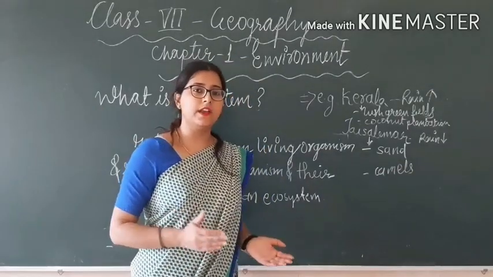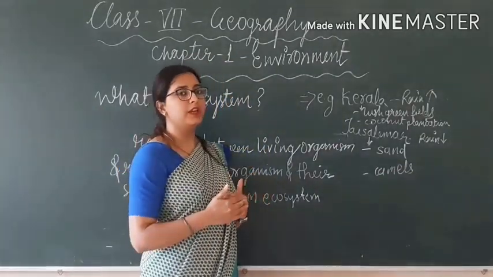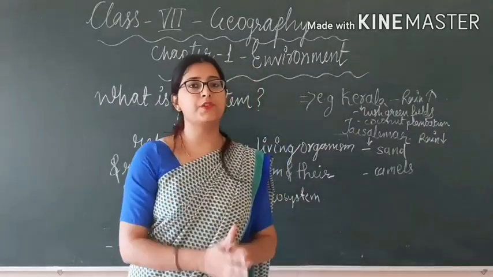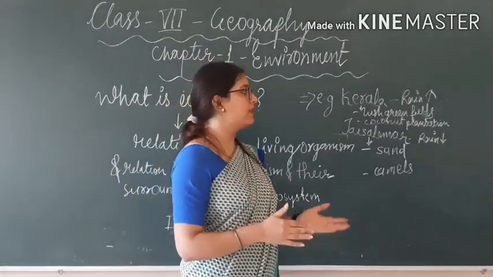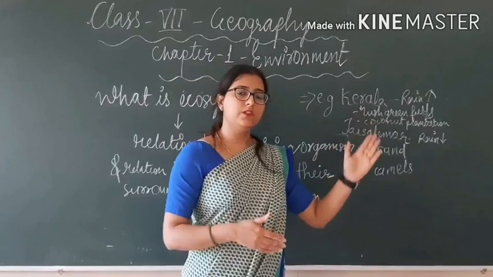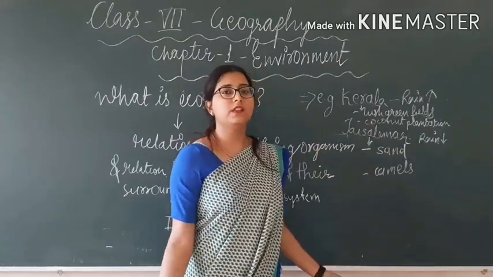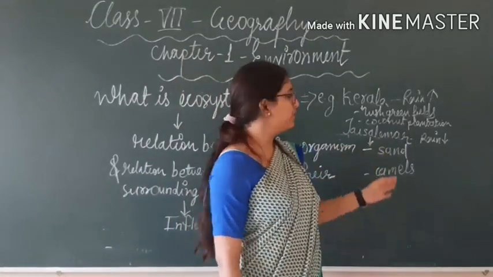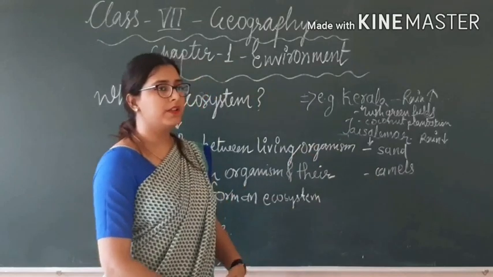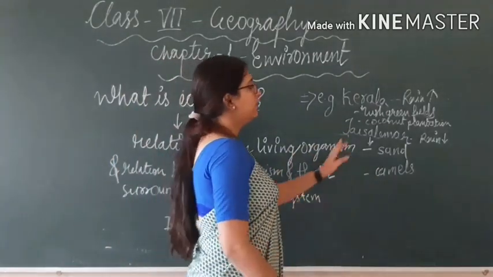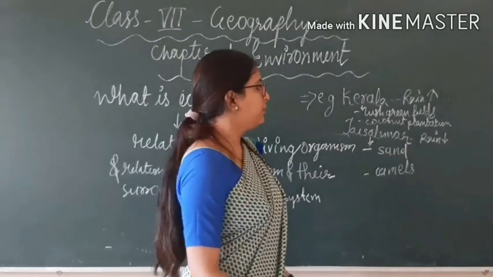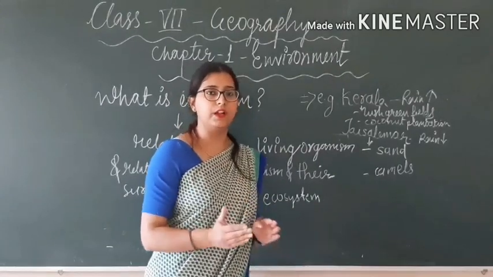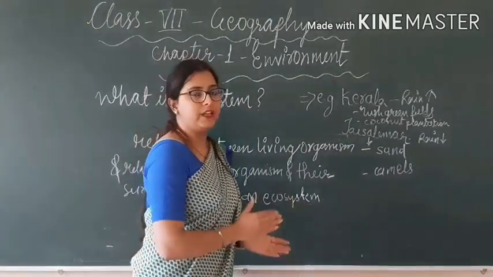So you can easily understand that we are interdependent on each other. The fields and the rain are related to each other. If the rain falls, then there will be lush green fields. If there is no rain, you cannot see any lush green fields, but instead you can see sand all over the fields in Jaisalmer. It means they are dependent on each other. Rain and fields are dependent on each other, so they affect and influence each other.